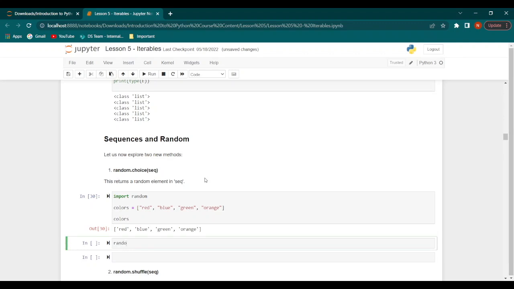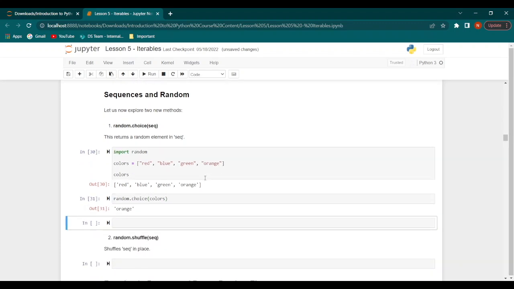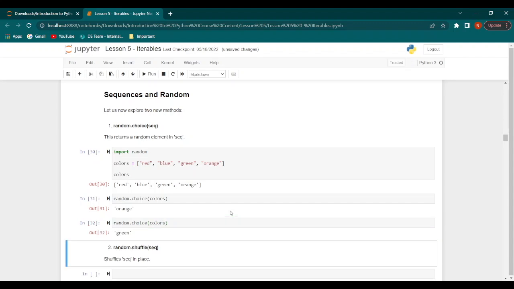Alright, now we have random choice with colors, and we can see that the random choice that was made is orange. Now if we try this again, random.choice from colors, it chooses green. So like this, we can randomly choose an element within the list.